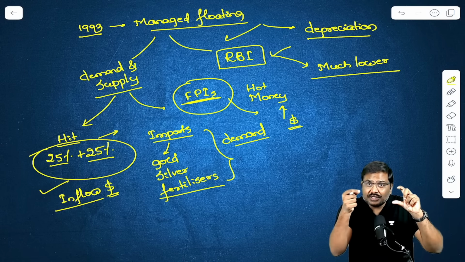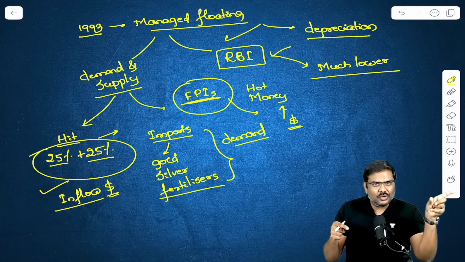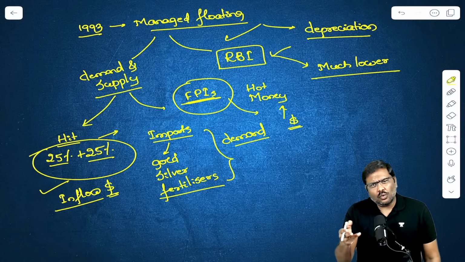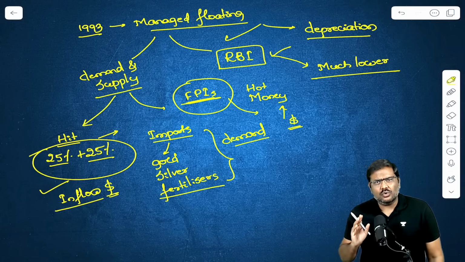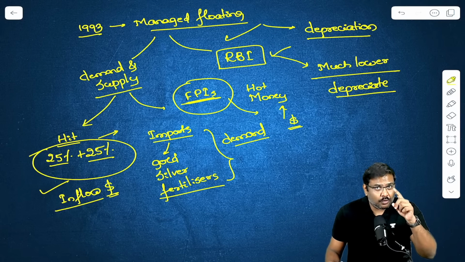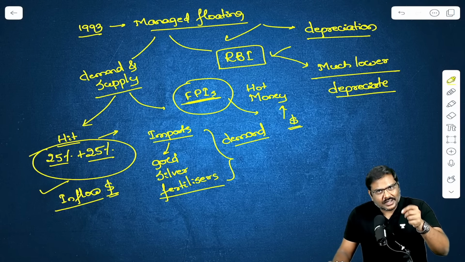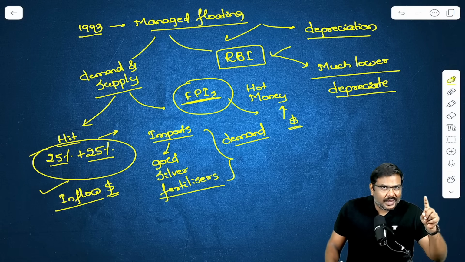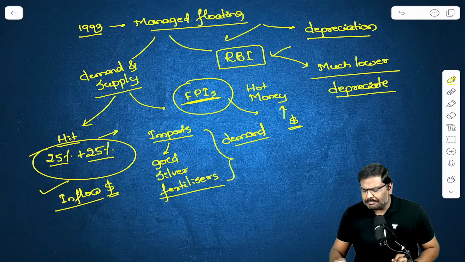How do I reduce the cost of this? I can't ask the USA government to withdraw the tariff. Negotiations are happening, but you never know what the USA government will do right now. But apart from that, what can be done within the domestic market? One is essentially allow the rupee to depreciate. Allow the rupee to depreciate. And I hope you understand this. This is the strategy used by RBI. And why is RBI using this? In addition to India's exports coming down, there is one more very important indicator.